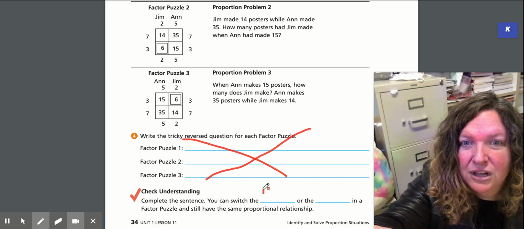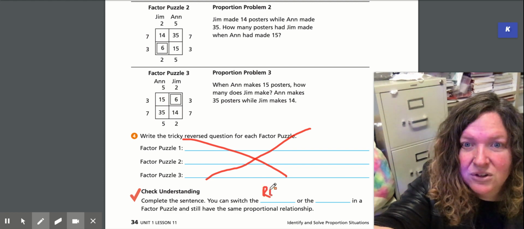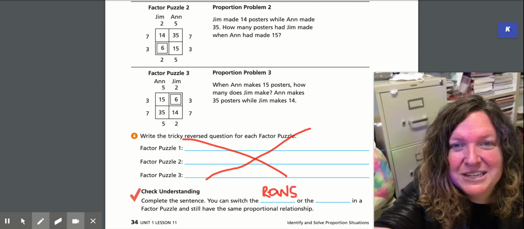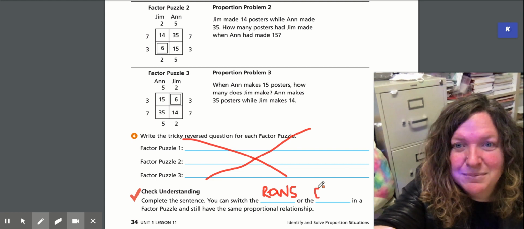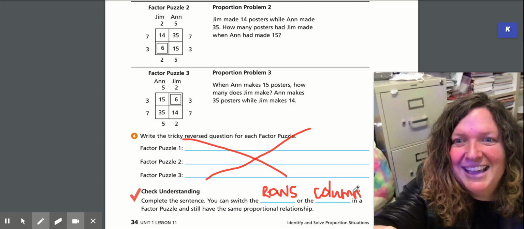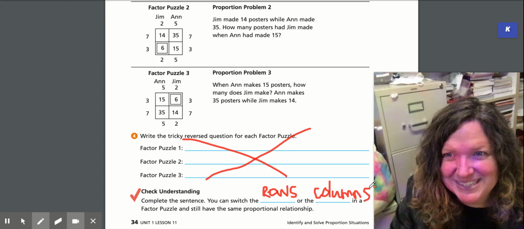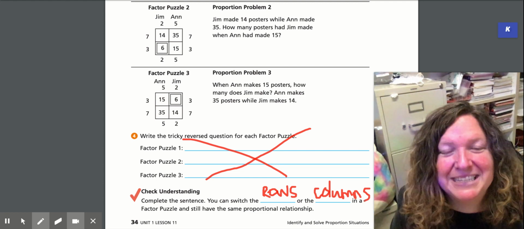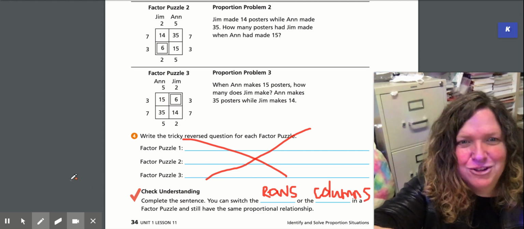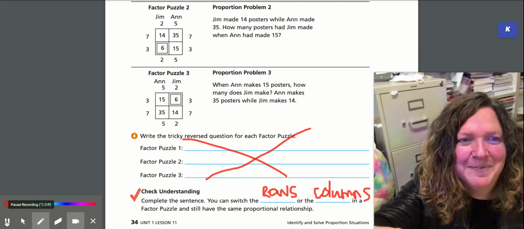We could switch the rows, or what else did you see when we were doing the milk and eggs and cows and chickens? Columns. We just saw that for Ann too. Sometimes she's in the left, sometimes she's in the right. So rows and columns can switch as long as we stay organized and put the information, the data in with the correct label. Let's go back to page 33 now.